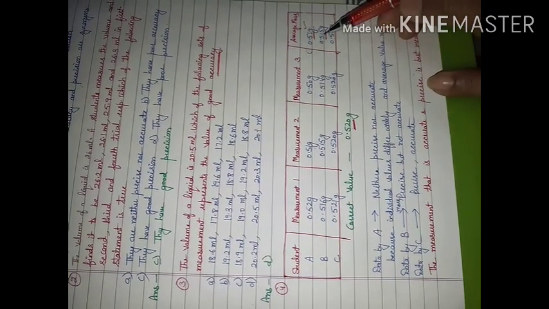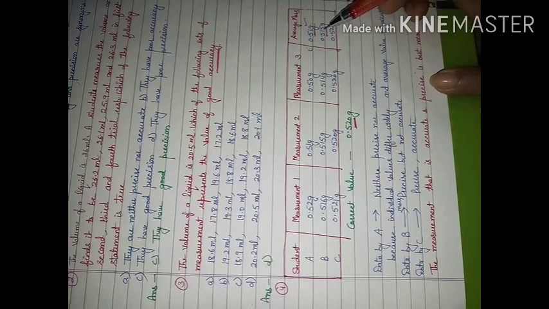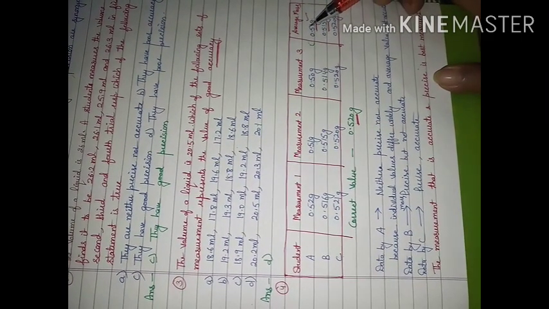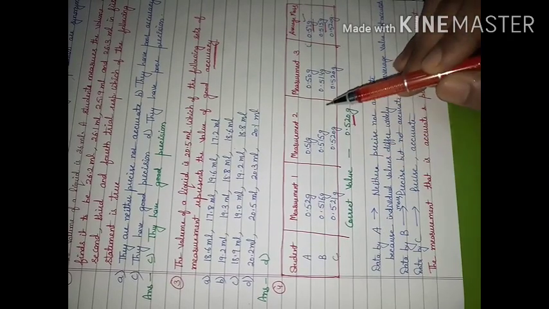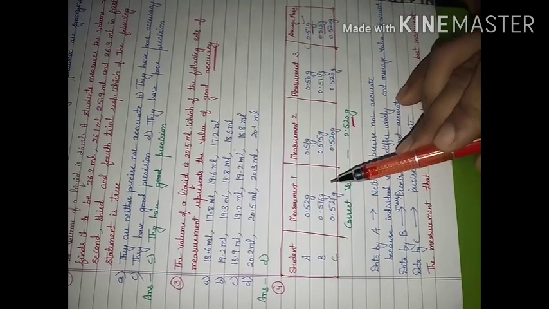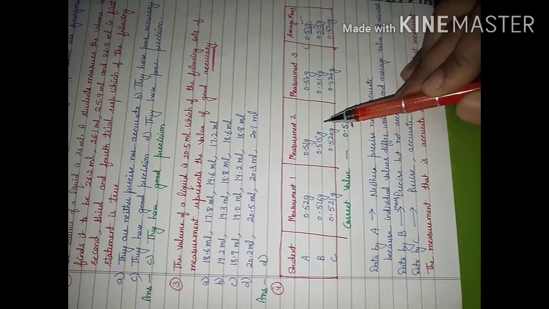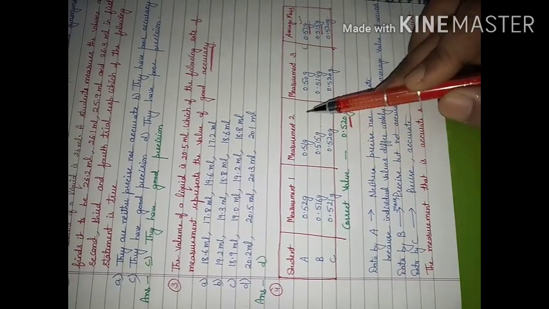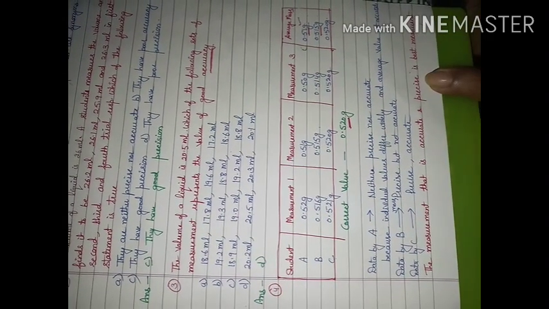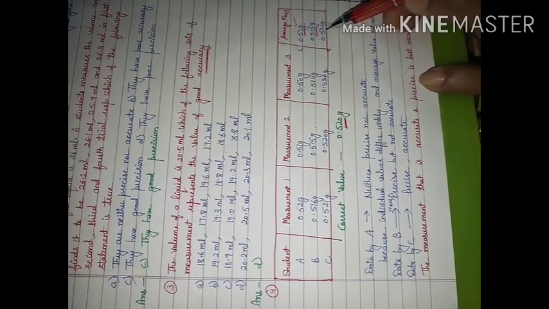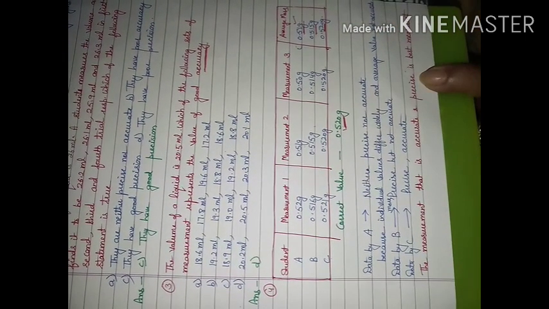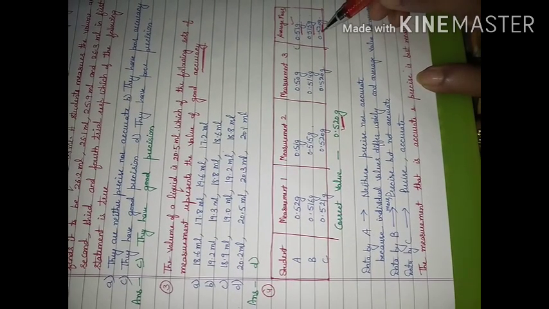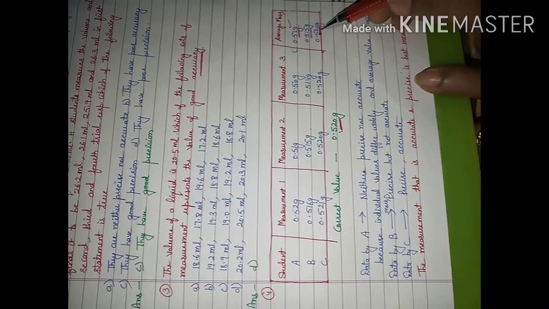If we consider this, it is more accurate as compared to this, and precision is also better. See, the difference between these readings will be less than the difference that we have in this case. And if we compare, this value is exactly the same as the correct value. So this reading is going to be the most accurate one.